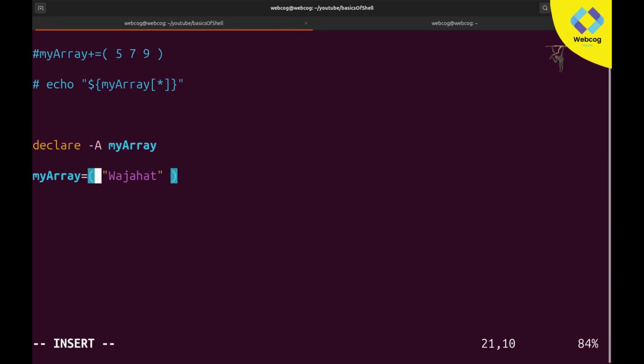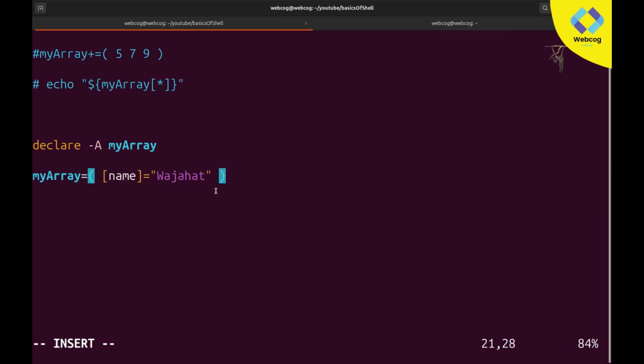For adding a key, you need to write square brackets and an equal sign, square brackets equal to, and in the square brackets you need to write the name of your key. So I will use a key by the name of name. So this is our key and its value is equal to Wajahat, and when we need the Wajahat name, like this value, we will use the key which we created by the name of name.